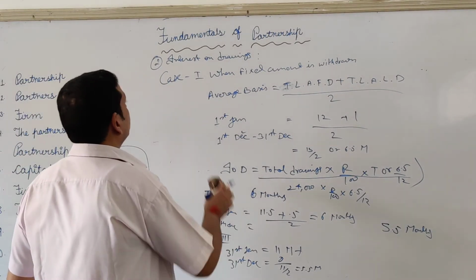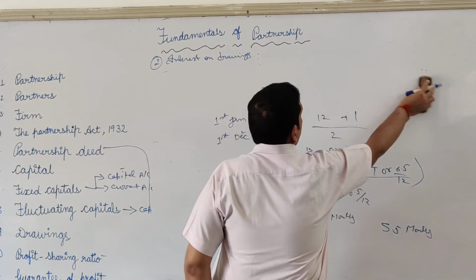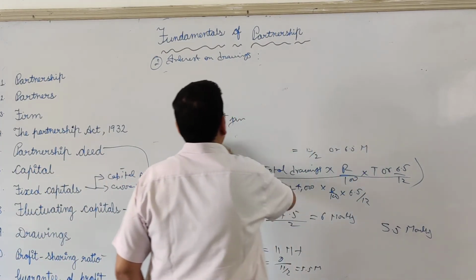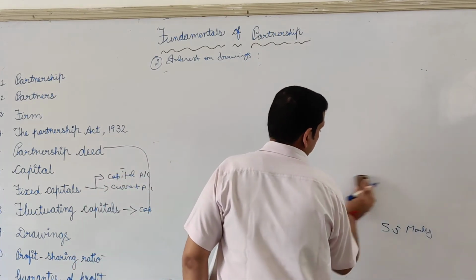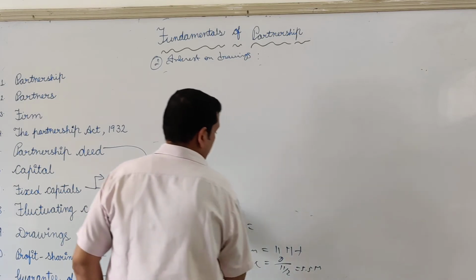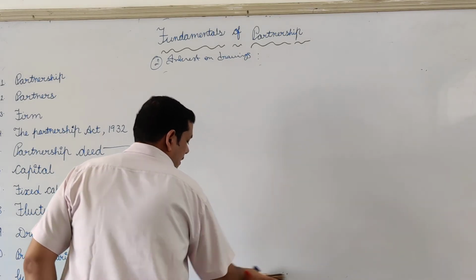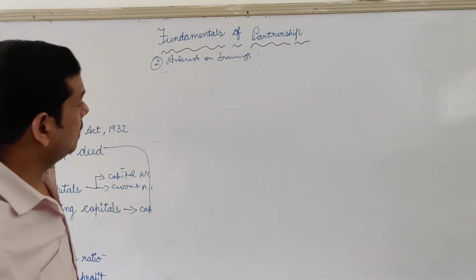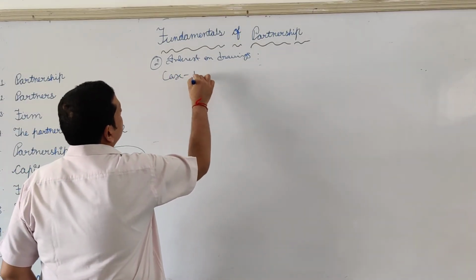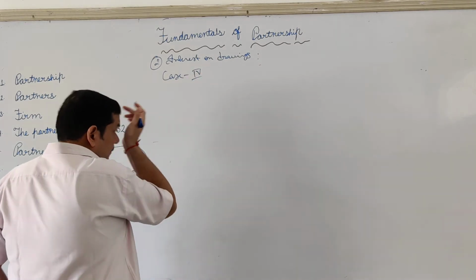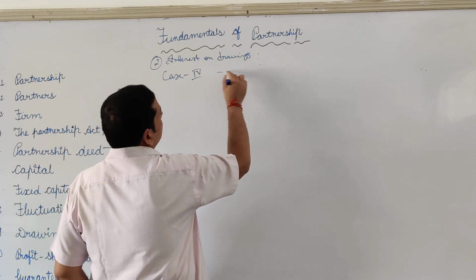Now the next case, case 4: when a fixed amount is withdrawn in the beginning of a quarter.